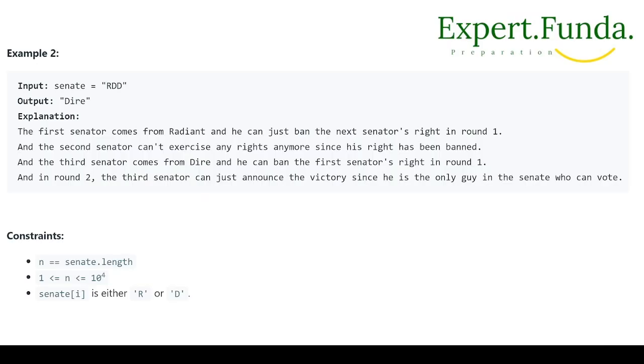You got it, right? Next we will understand this similarly in example 2, in which the given senate is R D D. When the first senator comes from the Radiant, he can just ban the next senator, and in round 1 the second one cannot come. The second senator, that D, cannot exercise any rights anymore, since his rights have been banned. When the third senator comes from the Dire, as you can see here, he can ban the first senator because we don't have a next one. So he can ban the first round senator.